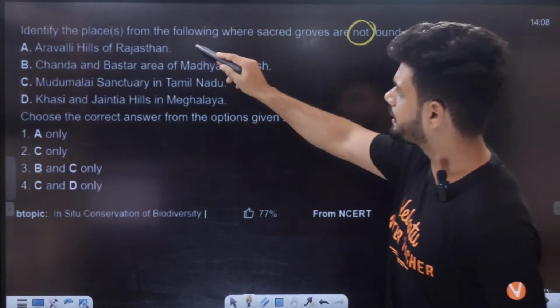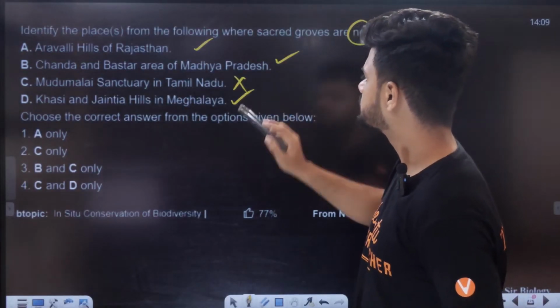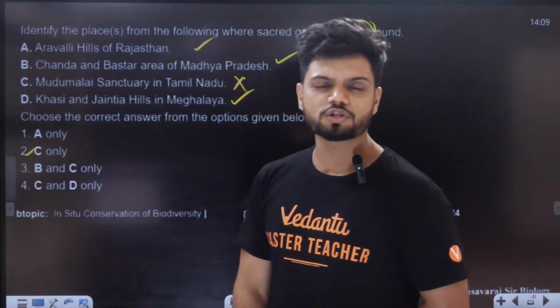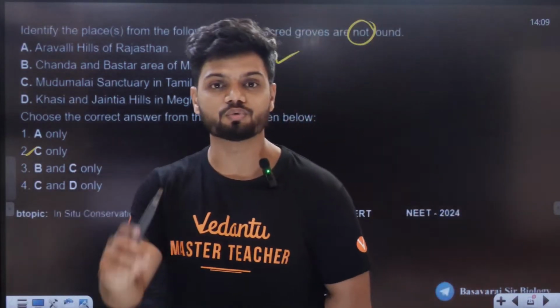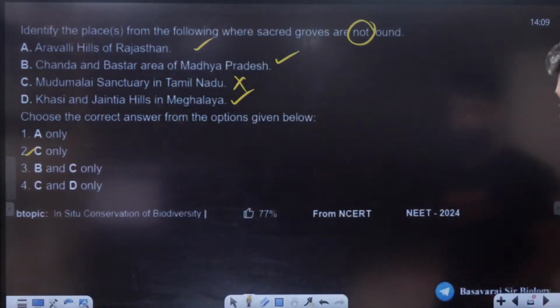So around wells we find here. Here also we find. We don't find here. We find here. So only C answer. Only C. Such questions will be asked in examination when they'll ask you names also. It is geography. Less science, more geography this is.